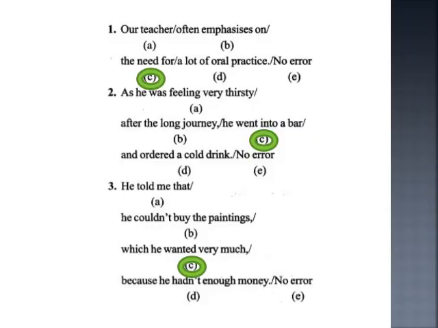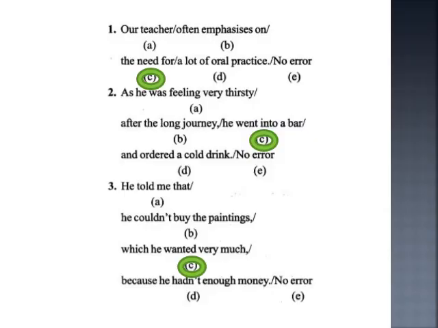So the need of a lot of oral practice. You must know which preposition should be used. So prepositions are very important. Study of the preposition is a prerequisite if you want to do well in spotting the errors.